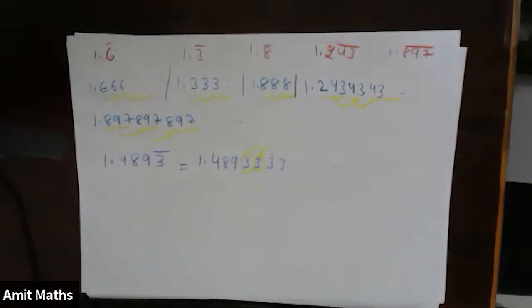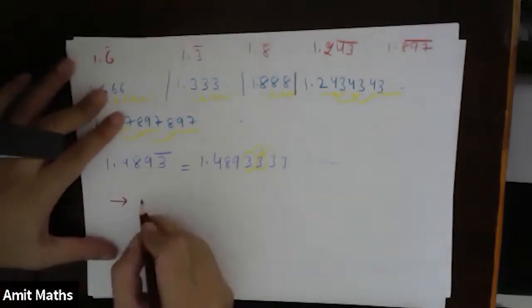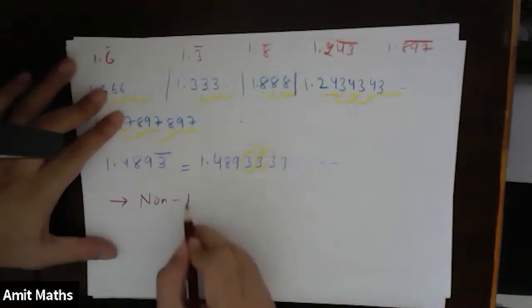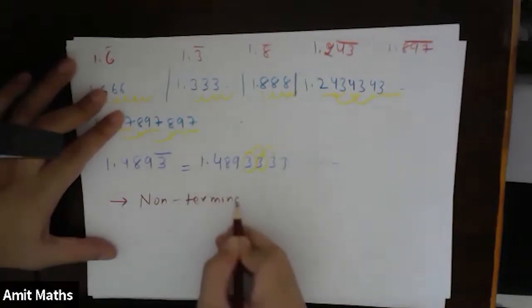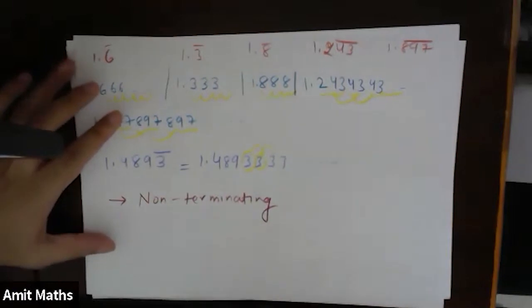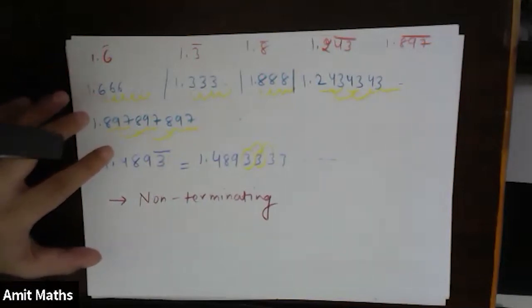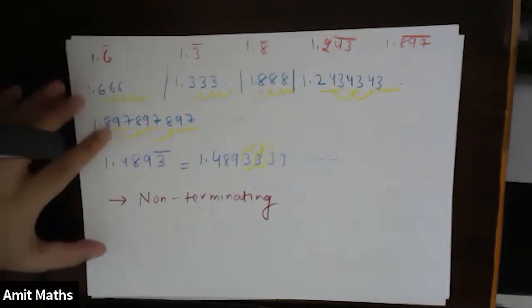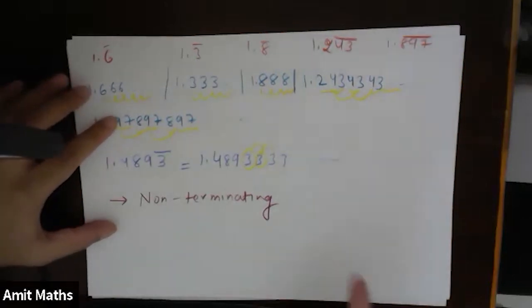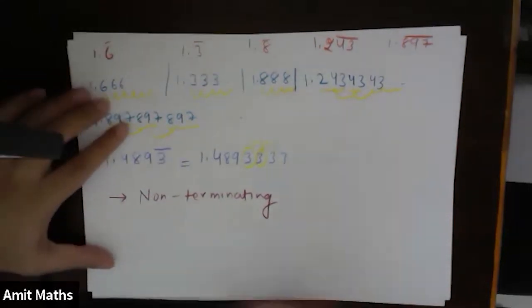So what are the 2 special characteristics of such kind of numbers? They are first non-terminating, and the second property is that they are repeating themselves. Understood? So that means non-terminating and repeating. Or I can write a better word: in maths we will write this as recurring.